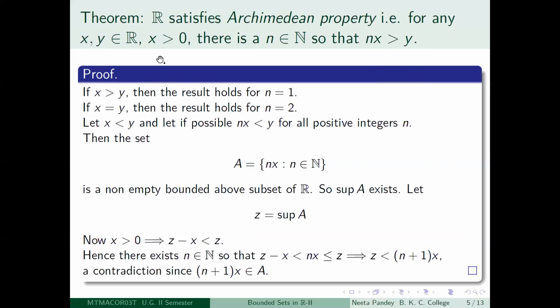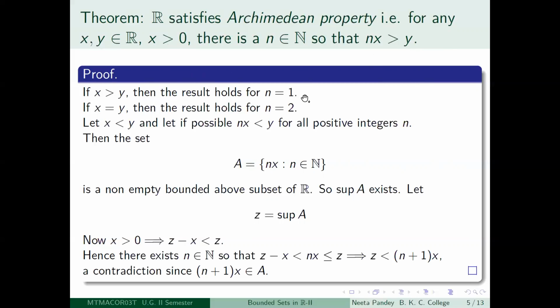So in some books you will see that y is also chosen to be greater than 0, because this result is automatically, or rather trivially, true if you take y to be negative. Since x is positive, if y is negative or 0, then x will be greater than y. So therefore, for n equal to 1, the result will hold.